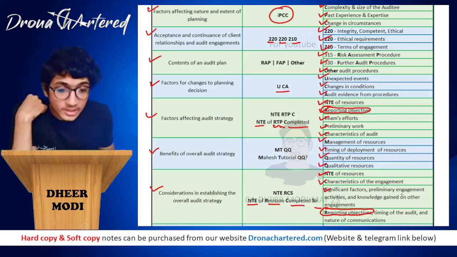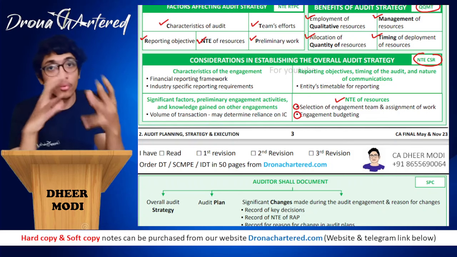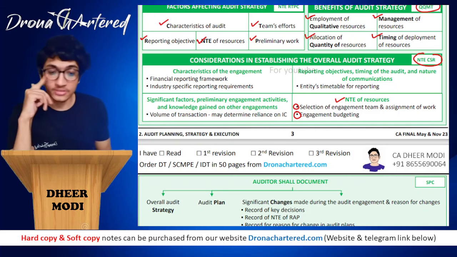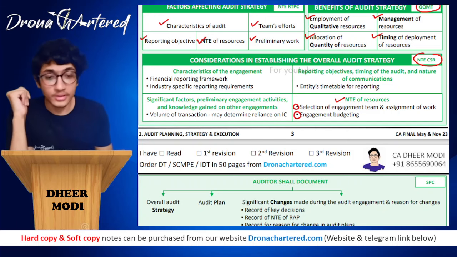Consideration in establishing: first, what did we do? We did NT, that is nature, time and extent of resources. Selection of engagement team and assignment of work, and engagement budgeting. This is what factors it will affect. That is selection of engagement team and engagement budgeting, that is, what will be my budget for the engagement. This will help by nature, time and extent of resources.